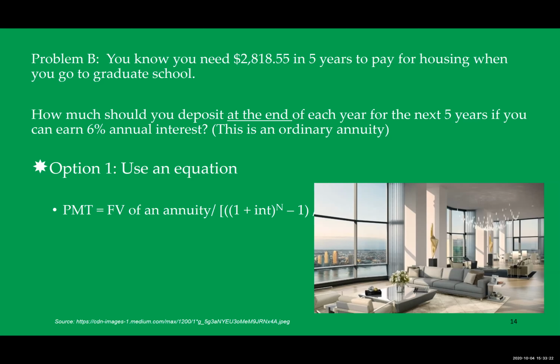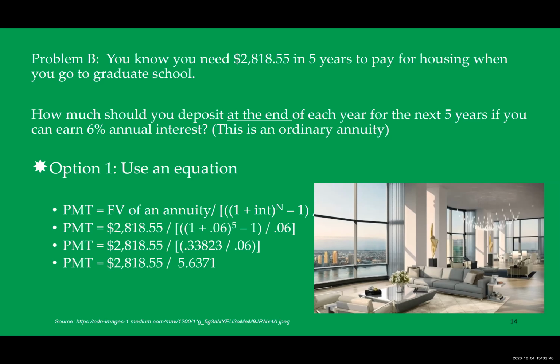But in any case, it says you need $2,818.55 in 5 years to pay for housing when you go to graduate school. Now the question is, how much should you deposit at the end of each year for the next 5 years if you can earn 6% annual interest?